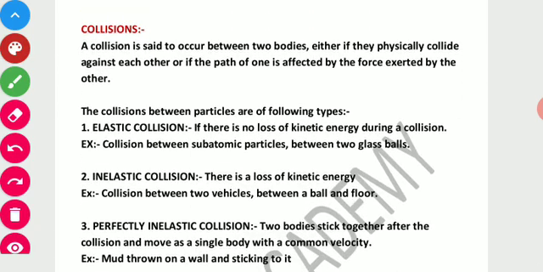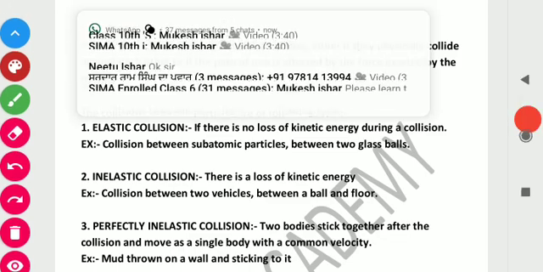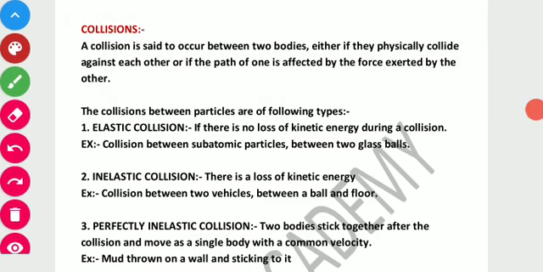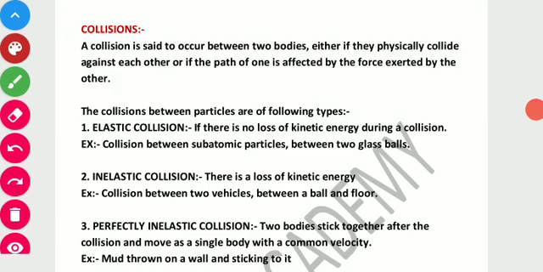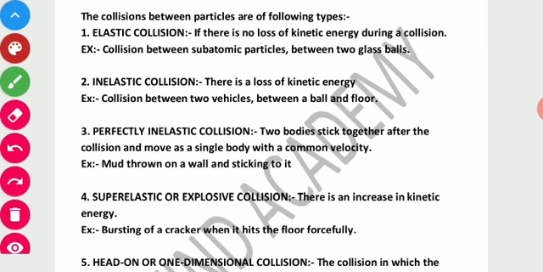Next is the collision. Basically, what is collision? Collision occurs between two bodies, either physically against each other, or if the path of one is affected by the force exerted by the other. So we have the following types of collision.